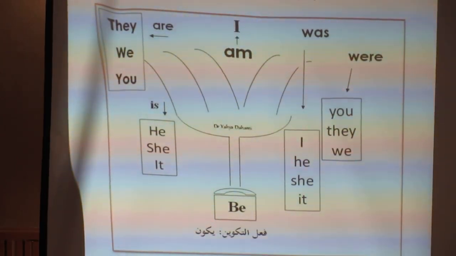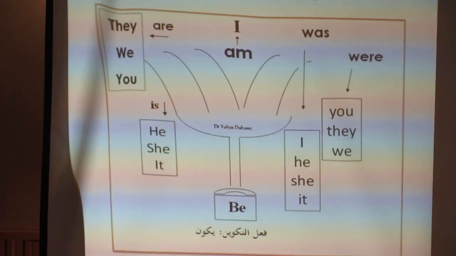Is takes the three like does and like has. He, she, it goes with is, he is, she is, it is. What remains? Three. We have 1, 3, 4. So then we have the other three, the last three. It goes with are. Are comes with you, with we, and with they. Okay?